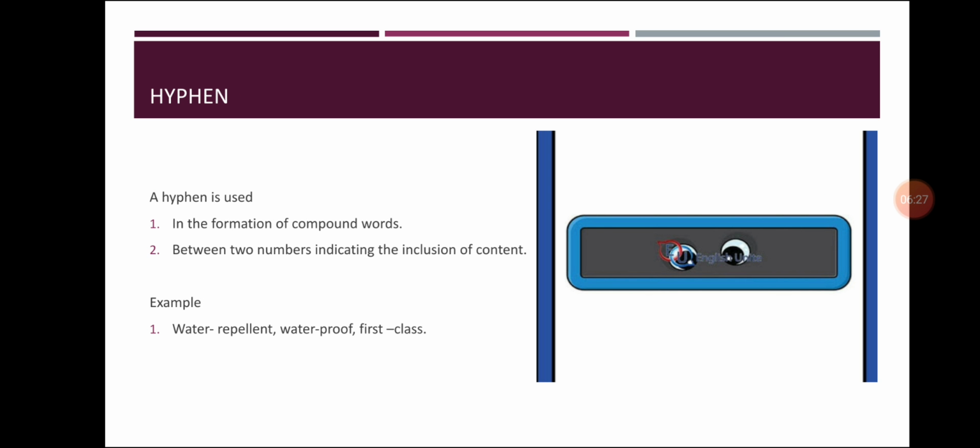Hyphen. A hyphen is used in the formation of compound words, and between two numbers indicating the inclusion of content. For an example, water-repellent. Here, water is one word and repellent is another. So, in water-repellent, we use a hyphen in between these two words. Waterproof, first-class. So, here we used a hyphen in between these words. Or a self-help center. Self-help, with a hyphen in between. His ex-wife. So, in between ex and wife, a hyphen.